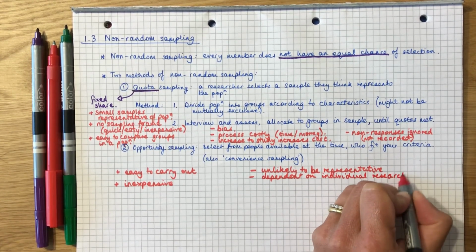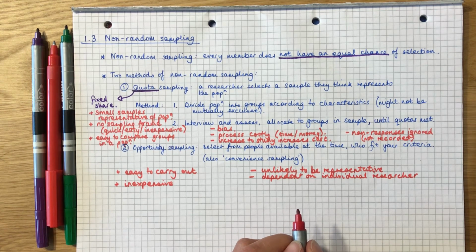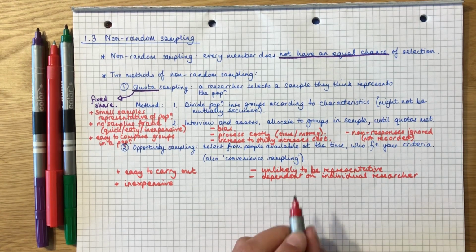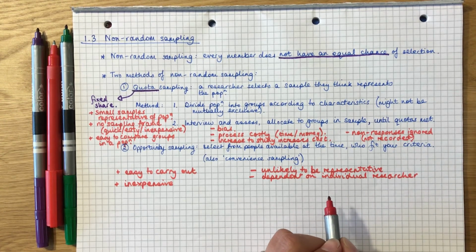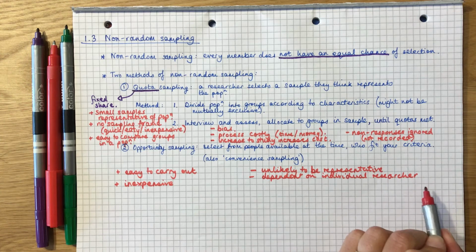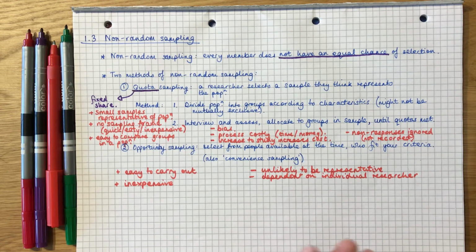If you have a team of researchers in the street with clipboards wanting to ask a particular survey, and they only want to ask this survey to adults, they're obviously not going to speak to children. That's where we're talking about selecting people who fit your criteria. But also, you might find that researcher A doesn't like the look of somebody and therefore doesn't want to approach them, whereas researcher B would be happy to approach that person. So there's all sorts of bias coming in from the individual researchers there as well. And of course we know that any kind of bias means that the data you collect from your sample is less likely to be representative of the true population.